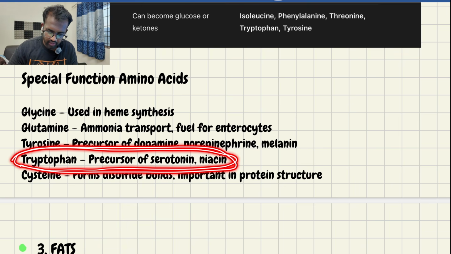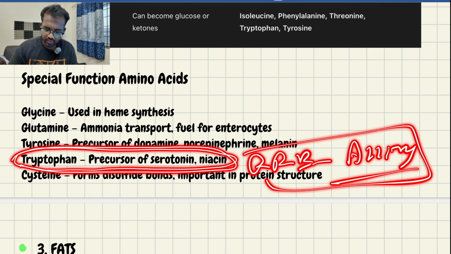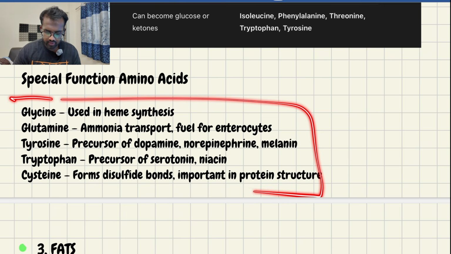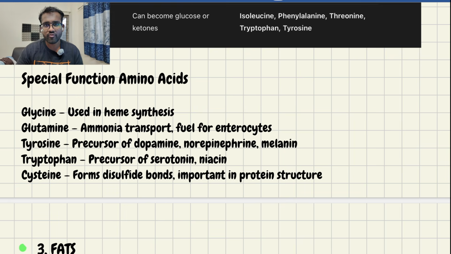This question is asked in RRB, AIIMS. Remember, very important. What is a precursor of serotonin? Then it is tryptophan. Remember, very important. You can take a screenshot of this. Okay, this is very important. At least one question will be formed for sure in the upcoming exams.